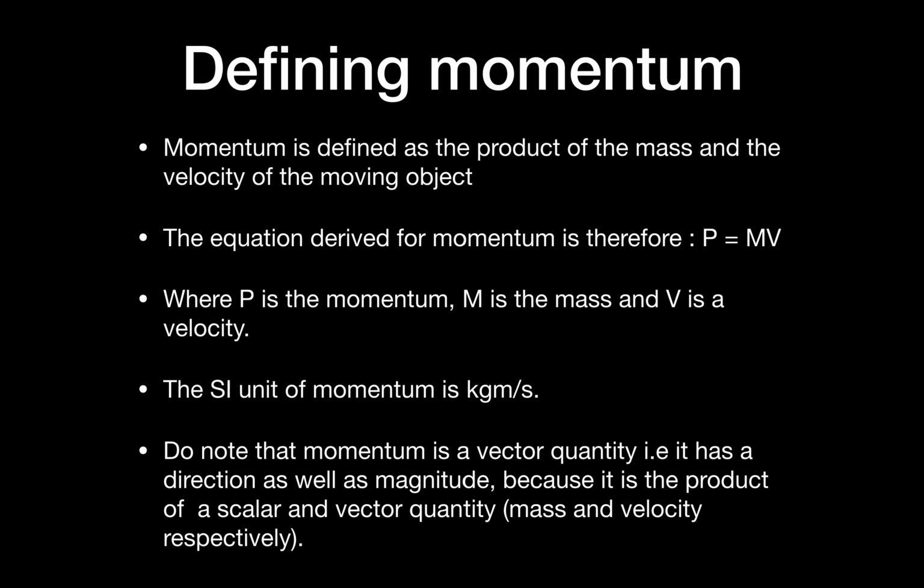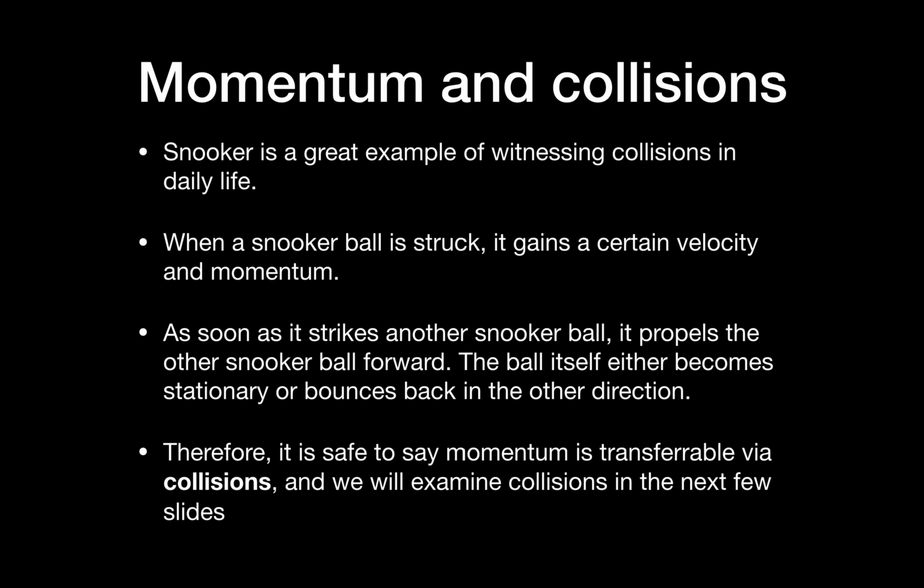The important thing is that momentum is a vector quantity because velocity is a vector quantity. When you multiply a scalar with a vector, you get a vector. Therefore, it will have a direction as well as a magnitude. That means we'll have to take a reference point. If an object is going towards the right, we can take it to be positive, towards the left, negative, or vice versa. We will come down to the reference point in this presentation.